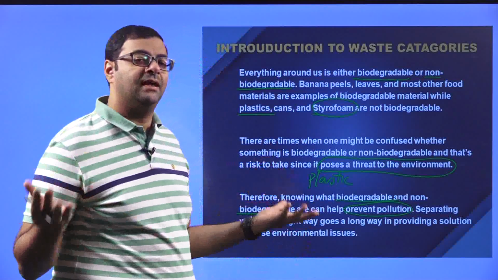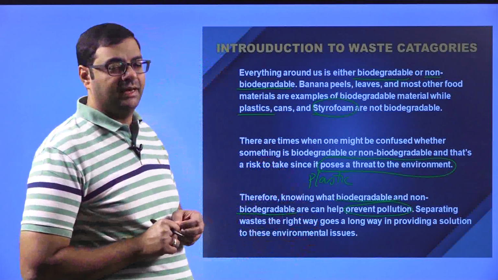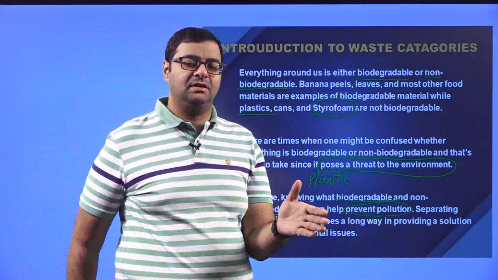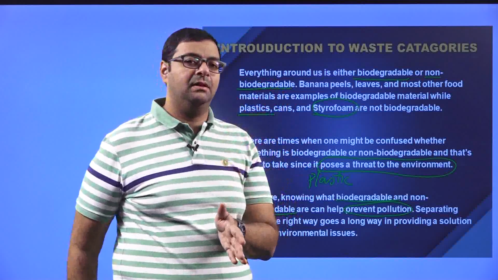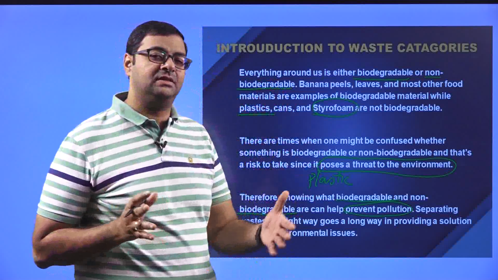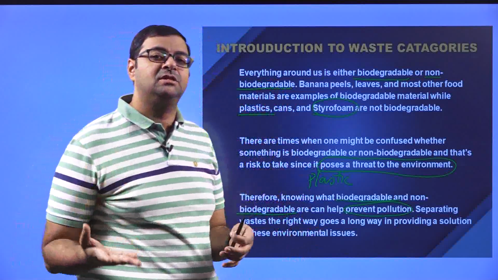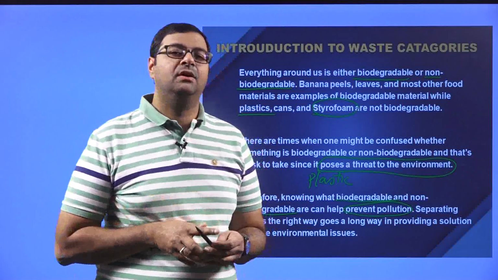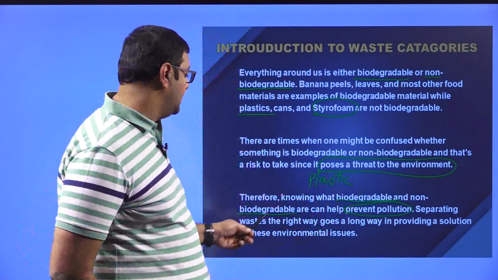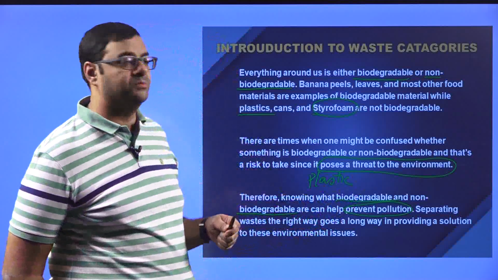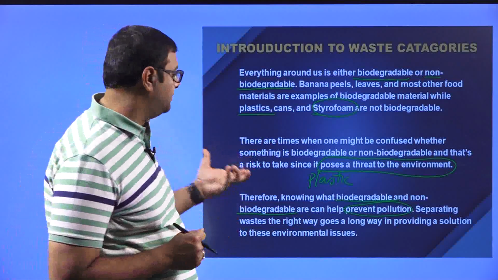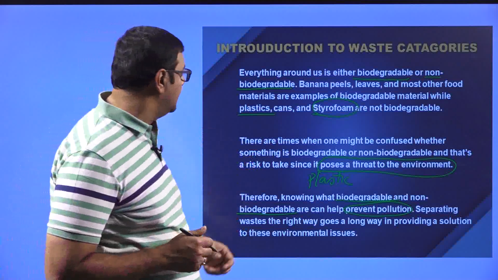If you segregate waste, say organic waste in one bin, metallic waste in another bin, glass waste in another bin, and plastic waste in another bin, as the municipal authorities are doing these days, then that can be a proper solution for the environmental issues posed by these substances.